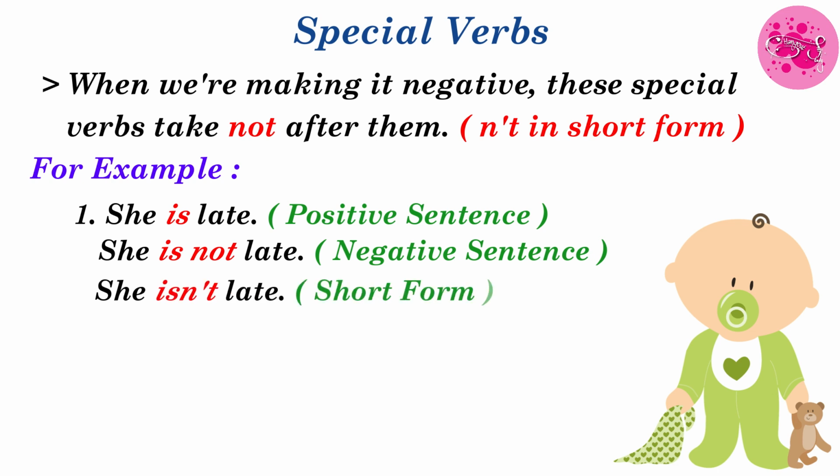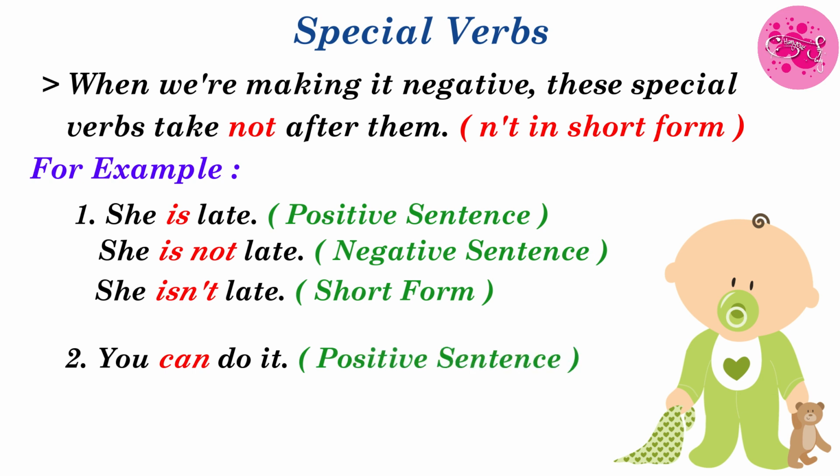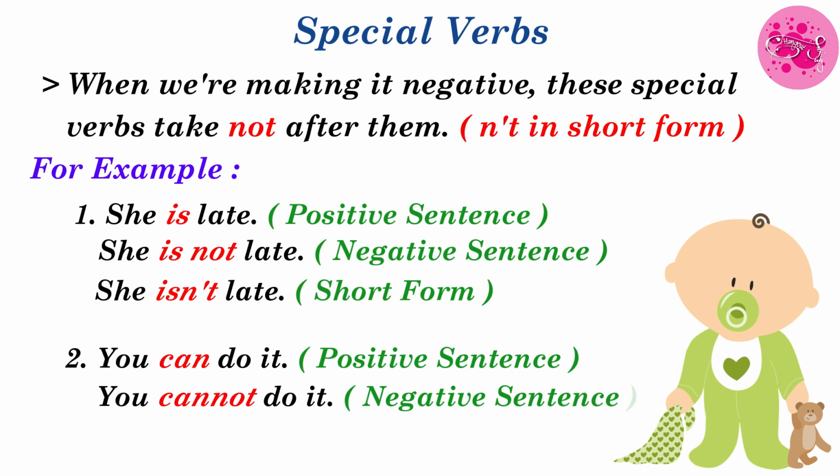Okay. I would like to give you all a second example. That is, you can do it. This is a positive sentence. To make a negative, we can write it as you cannot do it. Or in the short form of not, we can write it as you can't do it.